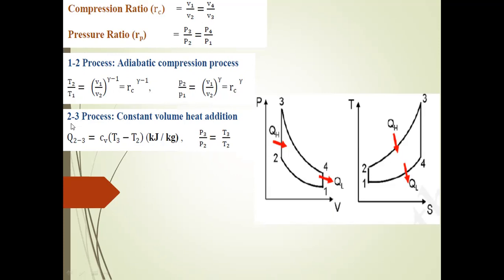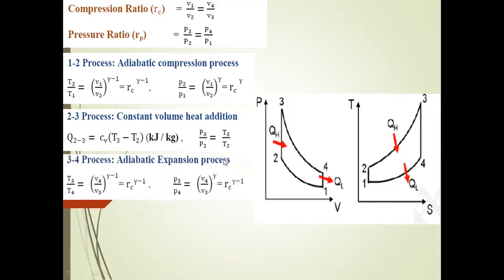The next process is the 2 through 3 process, the constant volume heat supply process. For the heat supplied in the process 2 to 3, with specific heat C suffix V, it is C suffix V into T3 minus T2 kilojoules per kg. Generally, P3 by P2 is equal to T3 by T2.